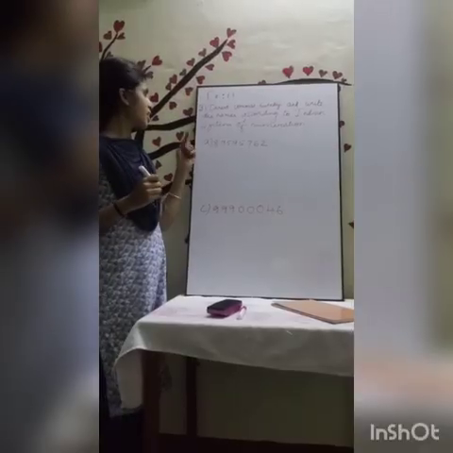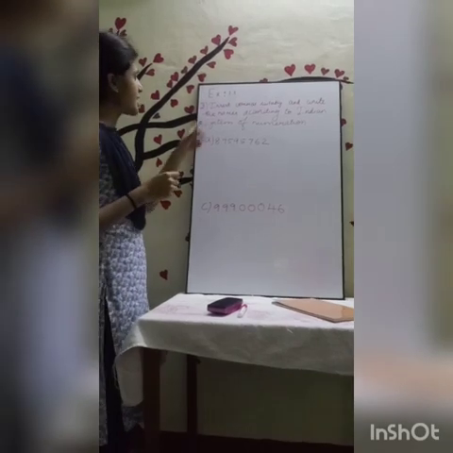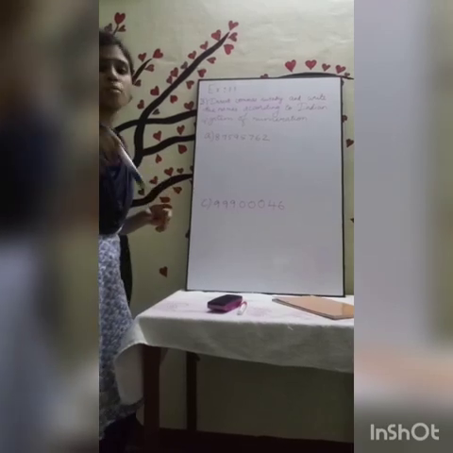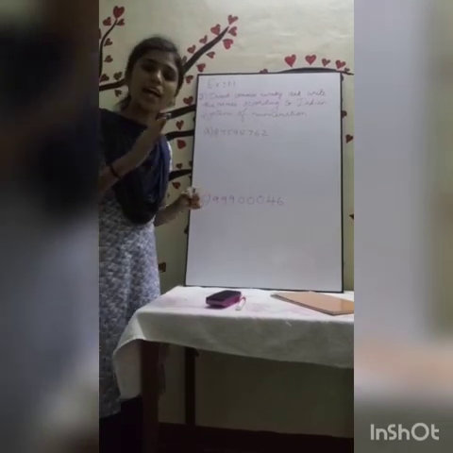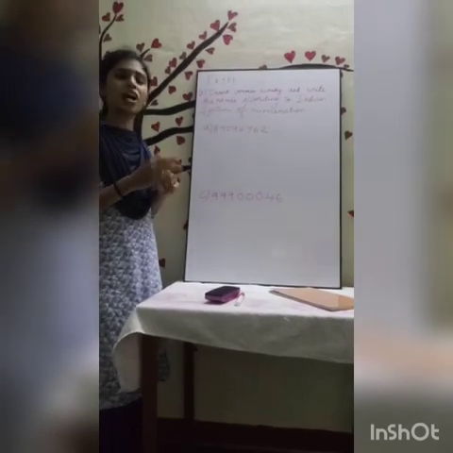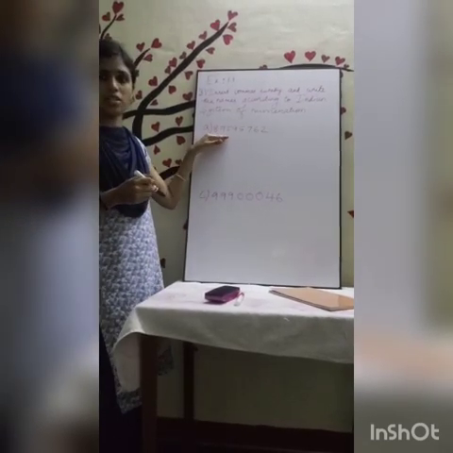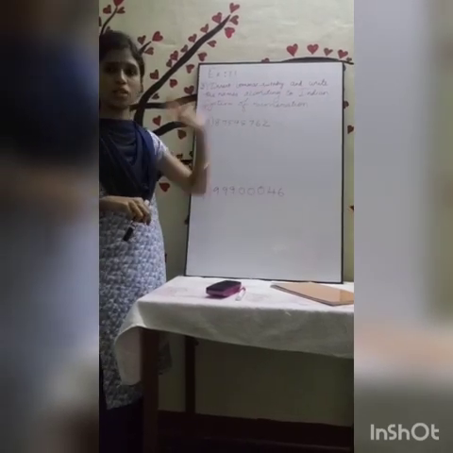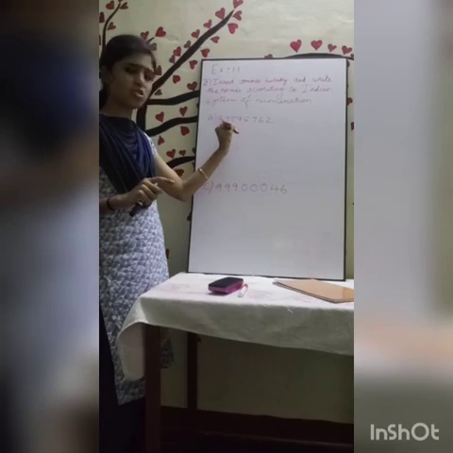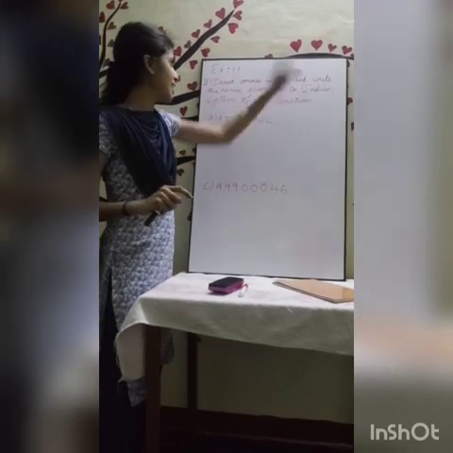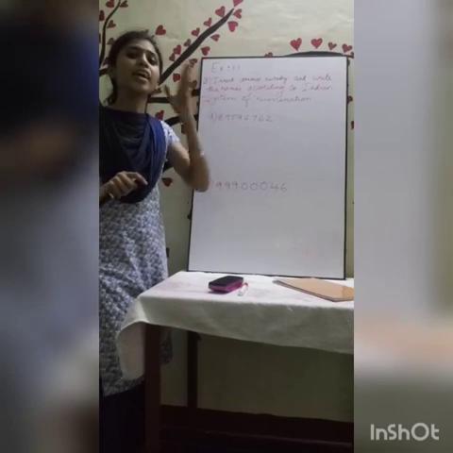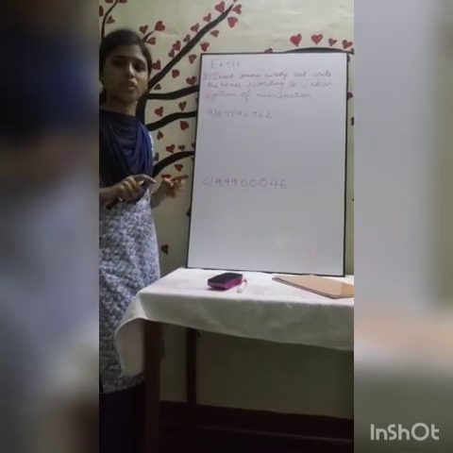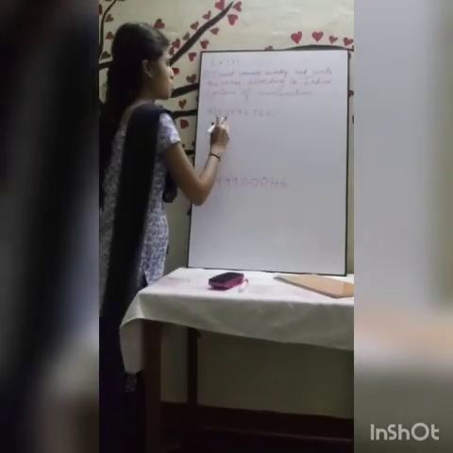Understood? See, next question: we have to insert commas suitably and write the names according to the Indian system of numeration. Here we have to write the number names and you have to insert commas to these numerals. These are the two questions given in a single problem. Inserting commas suitably means you insert commas in the numeral. Then you have to write the names, which means the number names according to the Indian system of numeration.